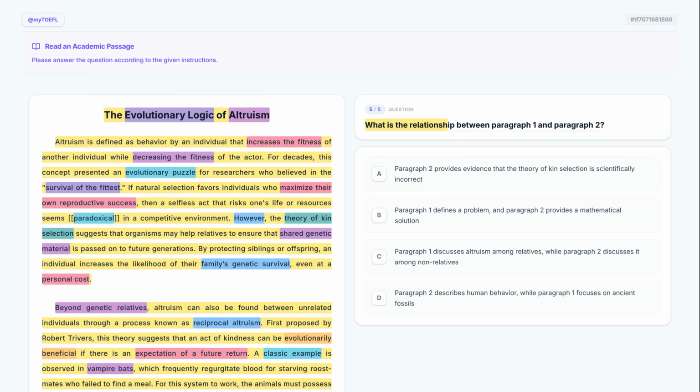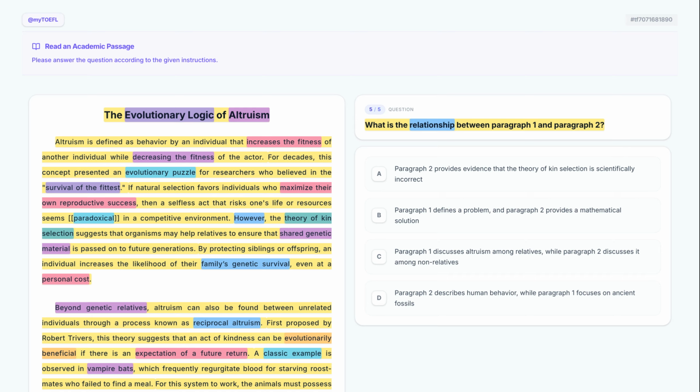What is the relationship between paragraph 1 and paragraph 2? This question asks about the relationship between the first two paragraphs. We need to compare the main topics of each to see how they connect. Now, keeping this in mind, let's evaluate our options.